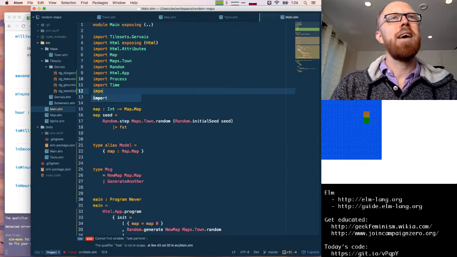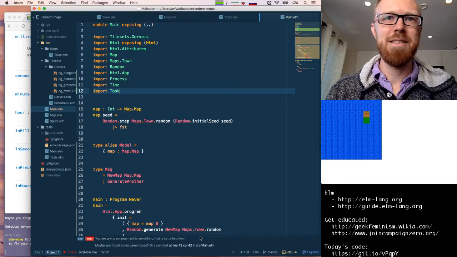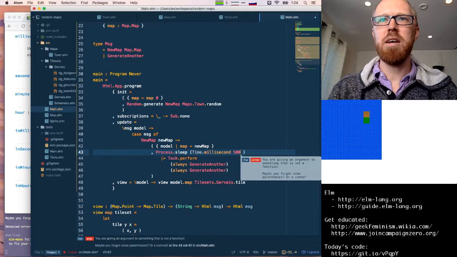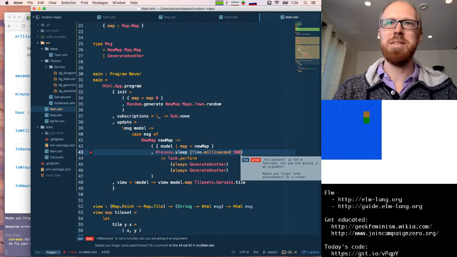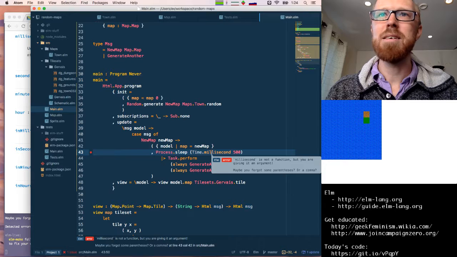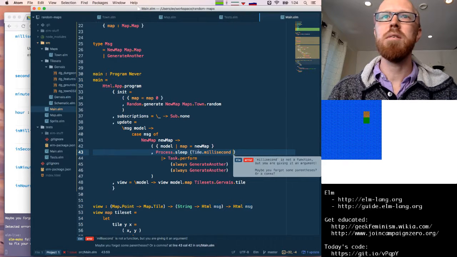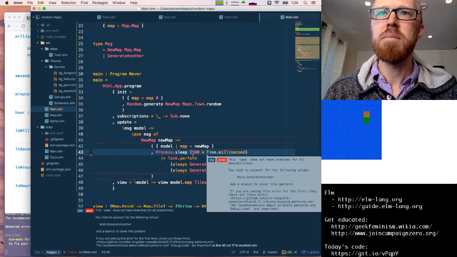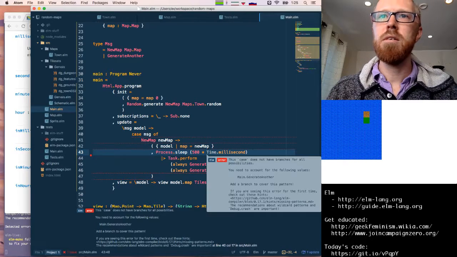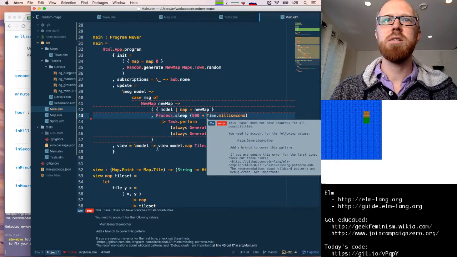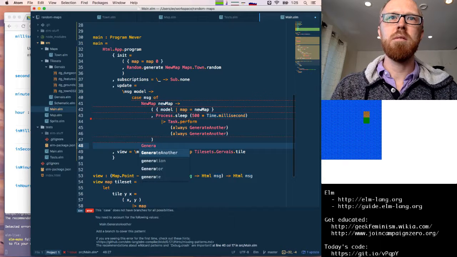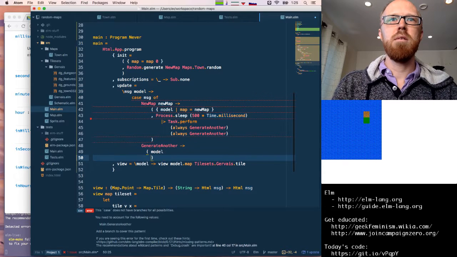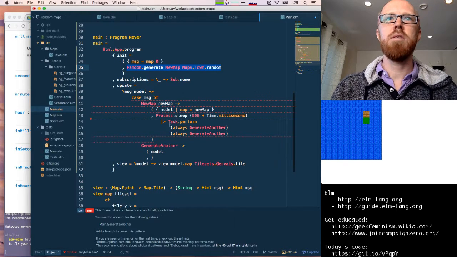Then we need to import task. Great. All right, now we're giving, oh, I did this backwards. Time.millisecond 500, meaning 500 milliseconds. Is not a function. Oh, right, okay, it's just a constant. So we say 500 times millisecond. All right. Then we need to handle the generate another message. Great. So in that case, all we're going to do is return the model and kick off another generate command.